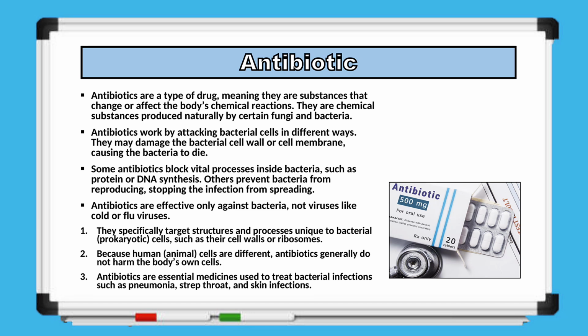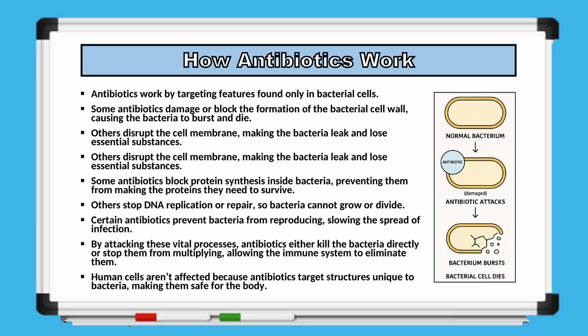Antibiotics are able to work selectively because they target structures and processes that are unique to bacterial, prokaryotic cells, including cell walls and ribosomes. Since human, animal, cells are structurally different, antibiotics usually do not harm the body's own cells. Overall, antibiotics are vital medicines used to treat a wide range of bacterial infections, including pneumonia, strep throat, and various skin infections. Next, we will look at how antibiotics work.